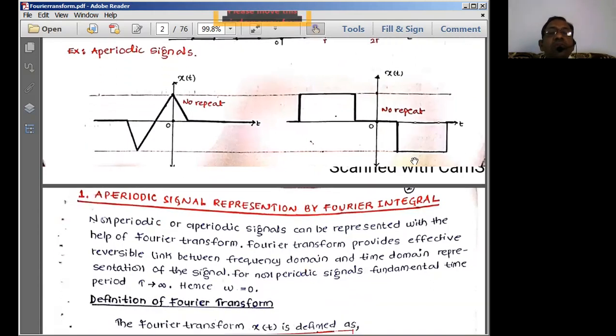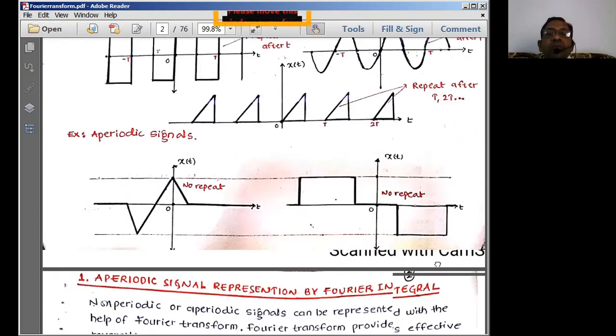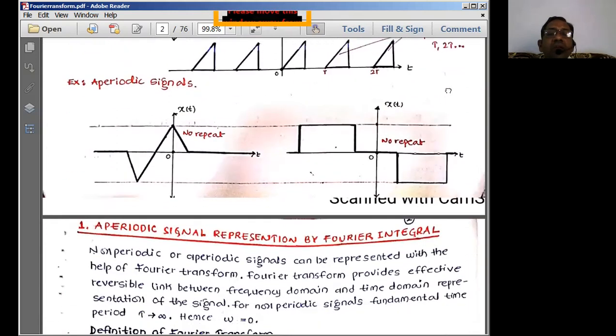The next case is the aperiodic signals. In these aperiodic signals, what is it? See here, from here to here, we got some kind of a signal like this. After this, the signal value has become equal to 0. If you consider this as a time period t, then in the immediately next time interval you should have the same kind of signal. Then only can we call it a periodic signal. Otherwise, it simply goes into aperiodicity.